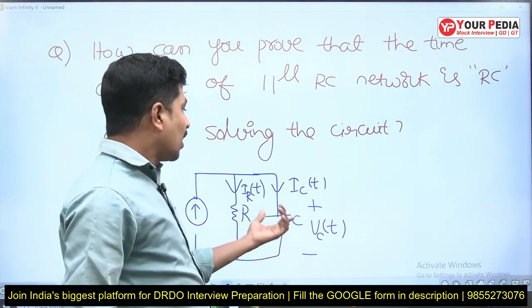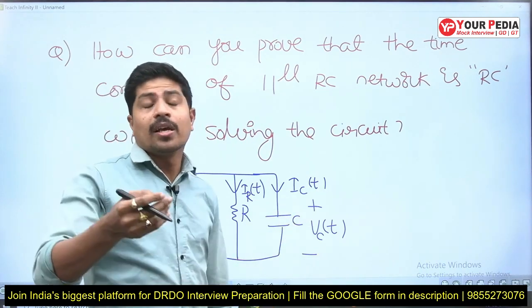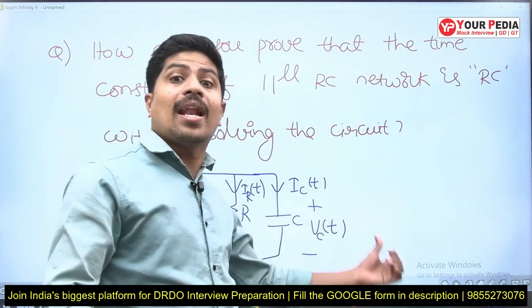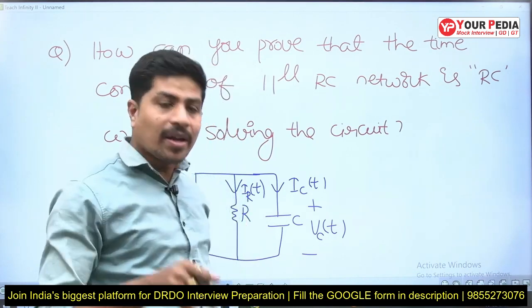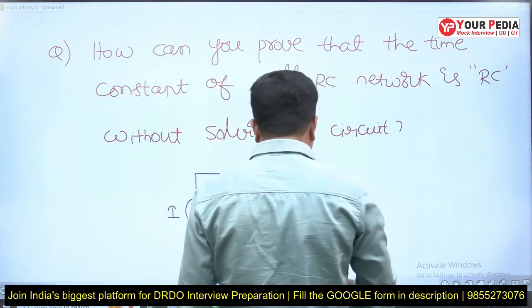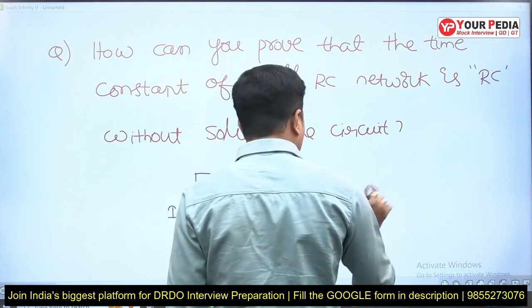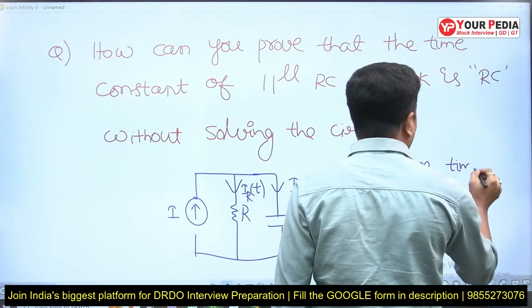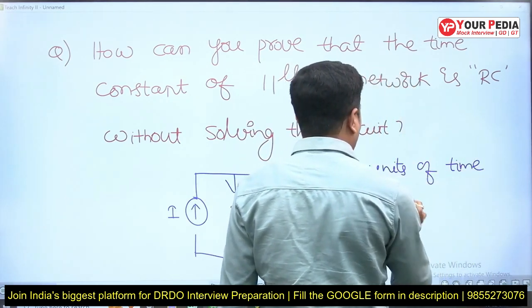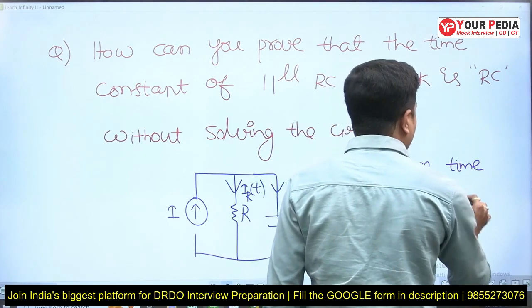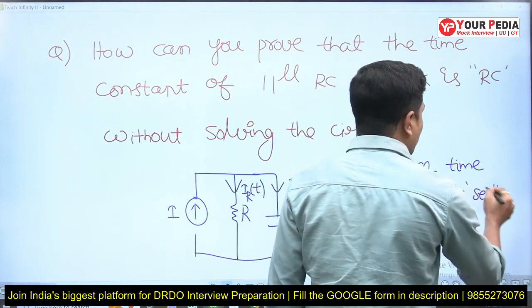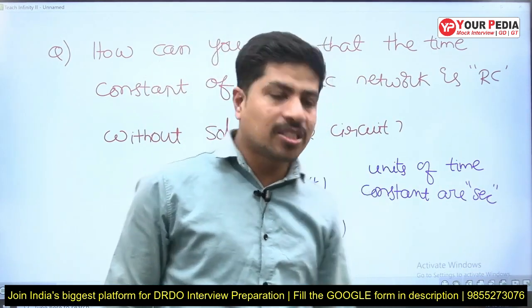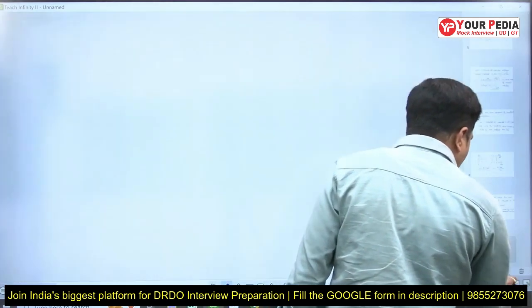We know that the time constant formula for a series RC network is RC, and for a parallel RC network it is also RC. Why, do you know? Very simply, the units of time constant are seconds, whatever the circuit may be: series RC, parallel RC, series-parallel, whatever it is, the units are seconds. Now, previously, if we take RC,